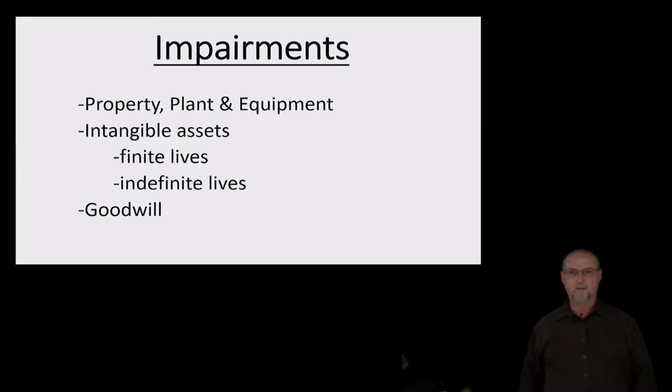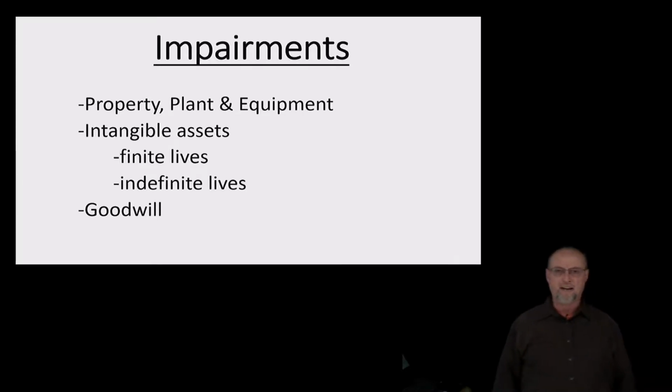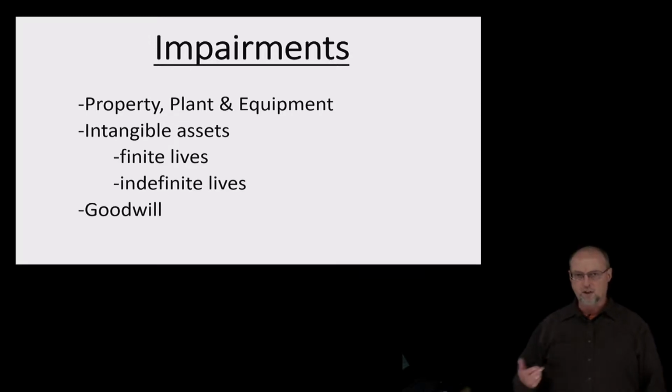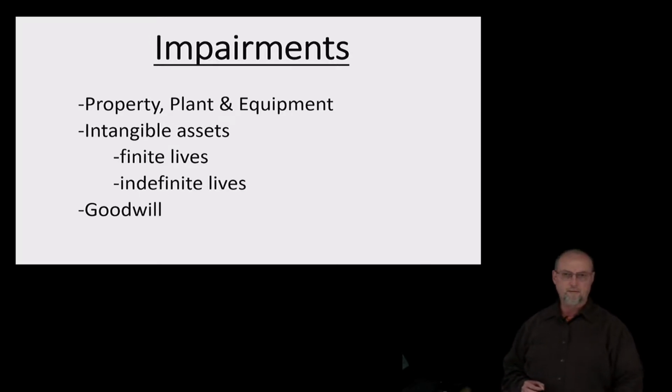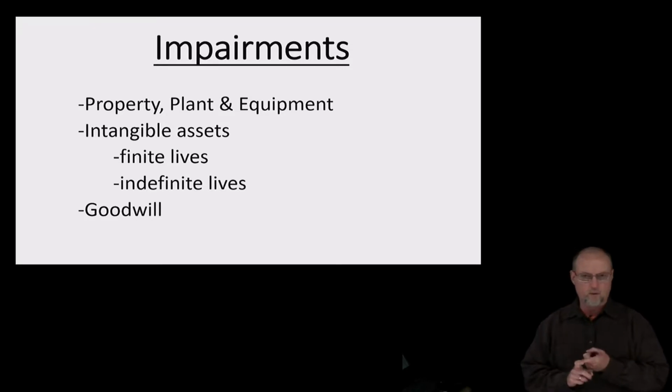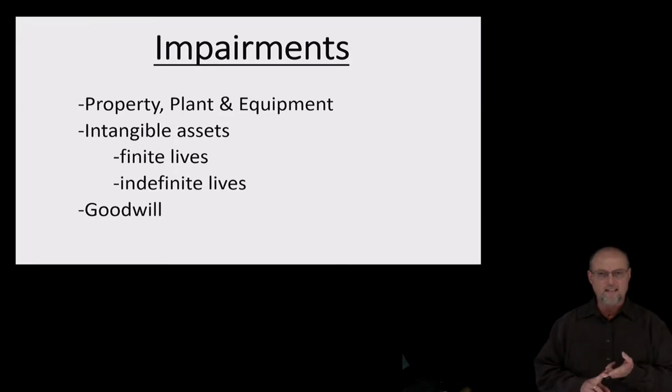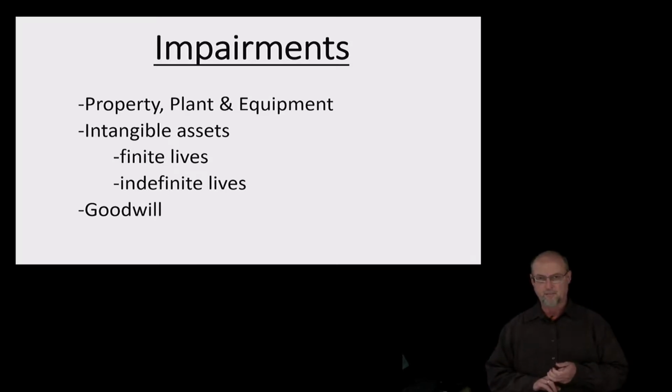This video is going to talk about impairments of value. These are reductions in value that are considered to be non-temporary for fixed assets or property, plant, and equipment, intangible assets, and goodwill. Three separate areas here. Good news is there's a lot of similarity.